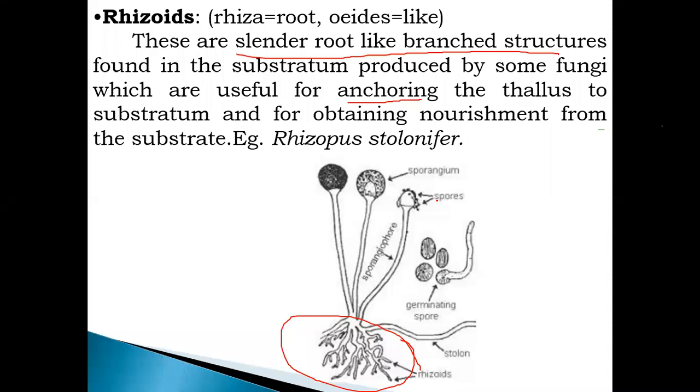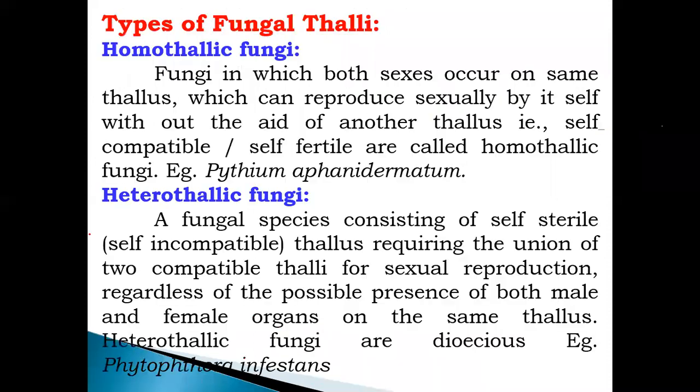Suppose you want to grow the fungus artificially on a particular substratum, and when that fungus grows in the substratum and wants to anchor, it produces a special structure. That special structure is called a rhizoid. It's simple. A rhizoid is nothing but a root-like structure produced by some fungi, useful for anchoring the thallus. Okay, this is the somatic structure.